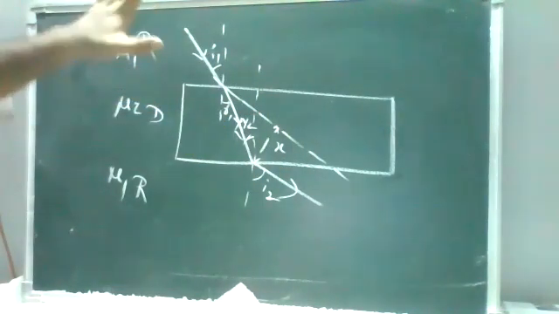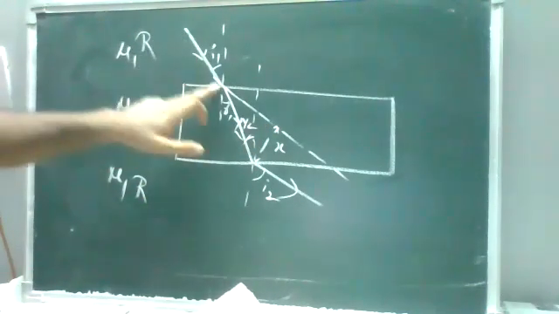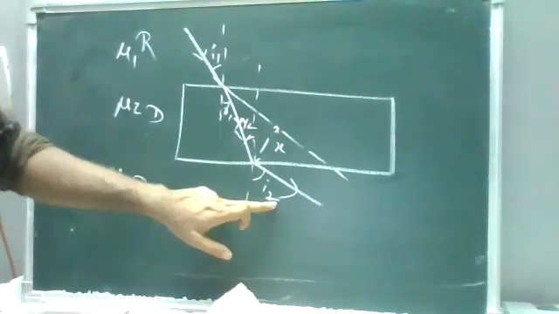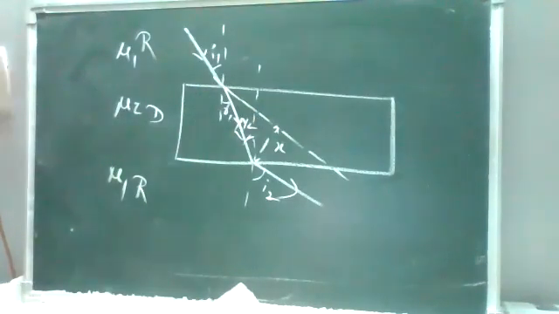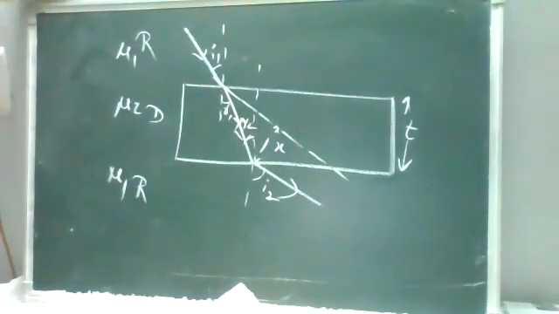Now I am not discussing a direct formula. For the shift we are seeing here, when the incident ray is coming out from the glass slab, there will be some shift. The relation is x is equal to, and the thickness of the glass slab I am taking as t.